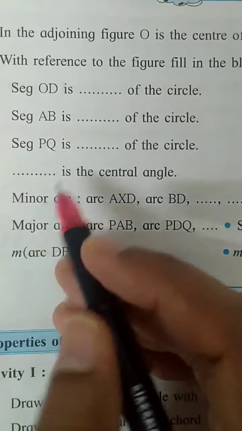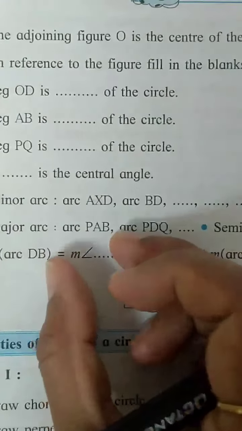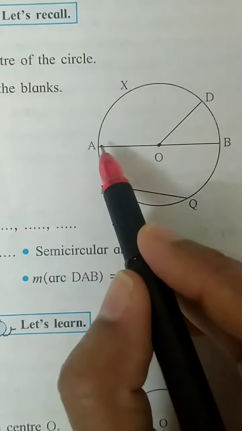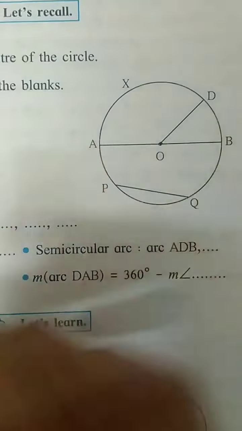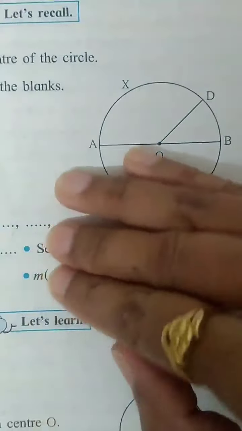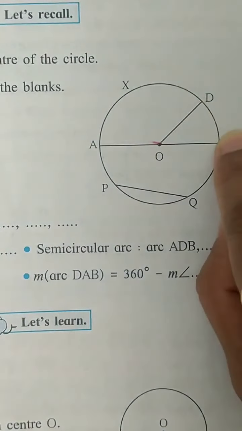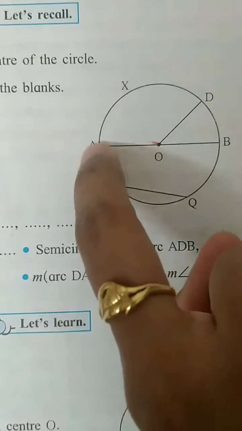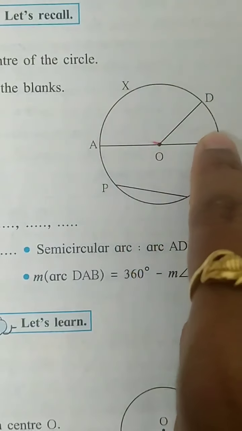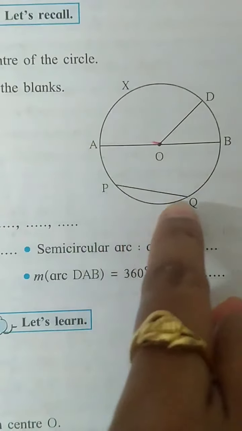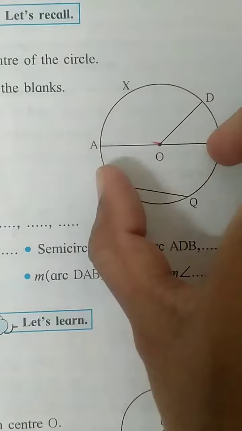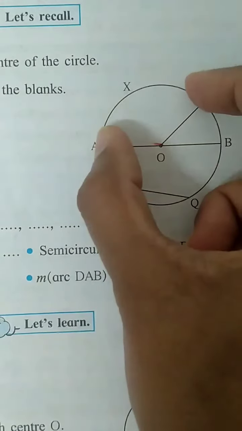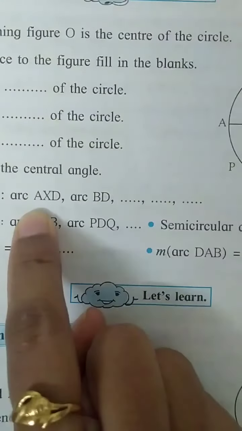Minor arc. Small arcs. A part of the circle is called an arc. Arc AXD, they have written AXD. If you consider till here, half of the circle, that is AXB, a semicircular arc. Half circle, semicircular arc, AXB or ADB. Another semicircular arc is AQB, half circle. Now, minor arc means it will be less than the semicircle. So AXD is one they have written.